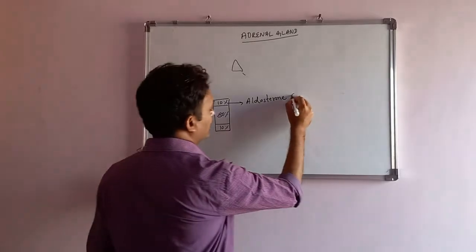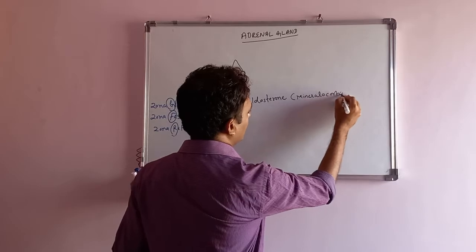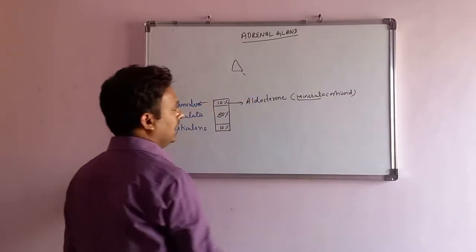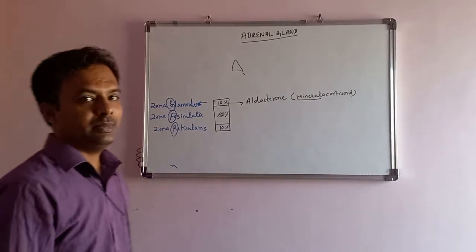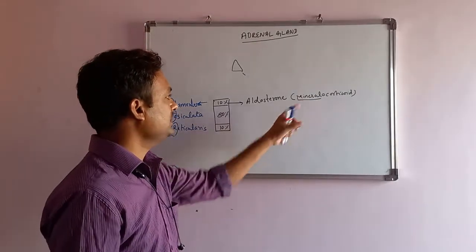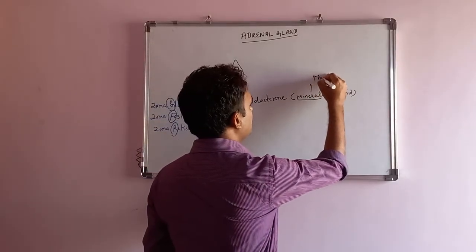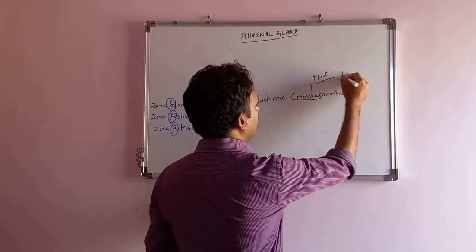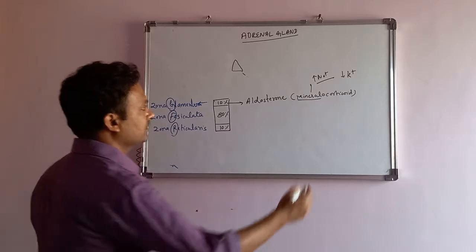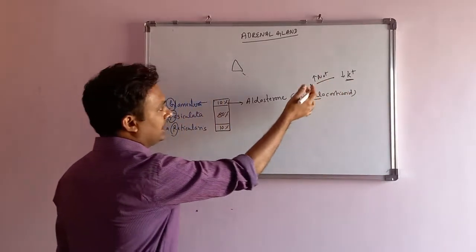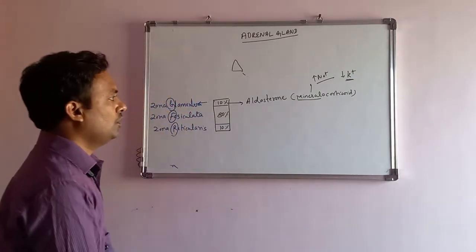The major hormone secreted by the zona glomerulosa is aldosterone, which is also called a mineralocorticoid. Why? Because it plays a major role in electrolytes and minerals, sodium and potassium regulation. What does it do? It increases sodium absorption and increases the excretion of potassium from the body. For that purpose, it is called a mineralocorticoid.